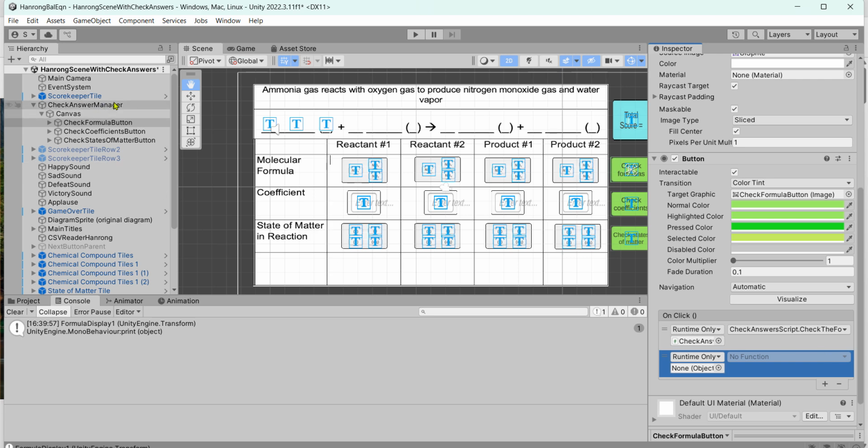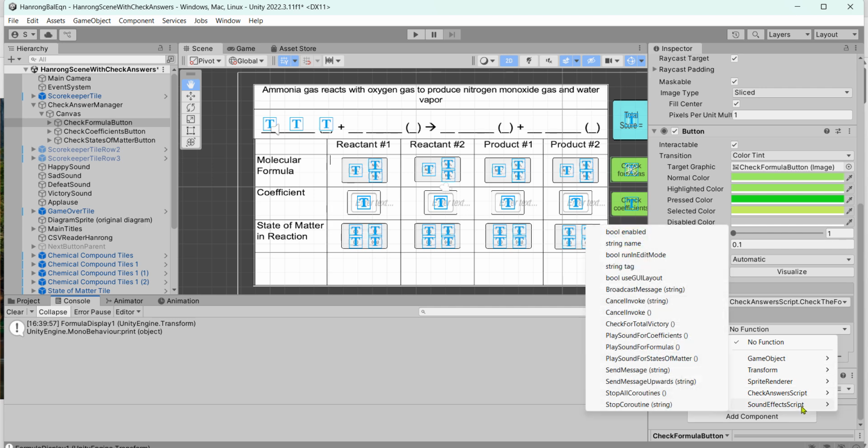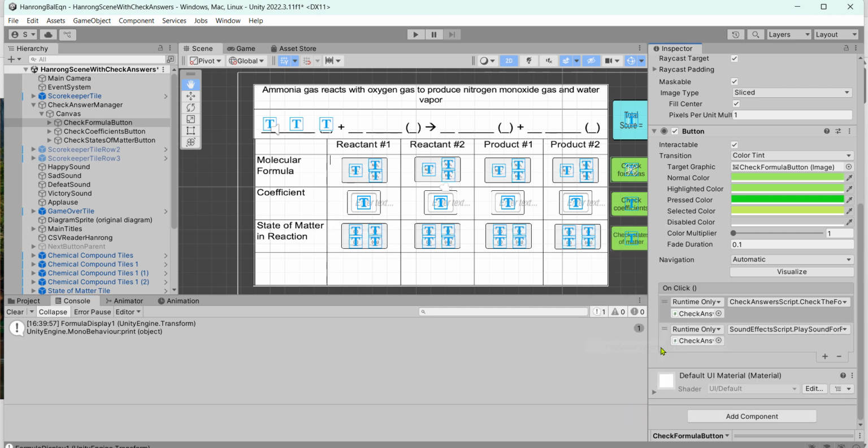This is on the check answer manager game object, so drag that over here. Check answer manager. Then under the function, choose the sound effects script. And this is the formula button, so we want to play sound for formulas.